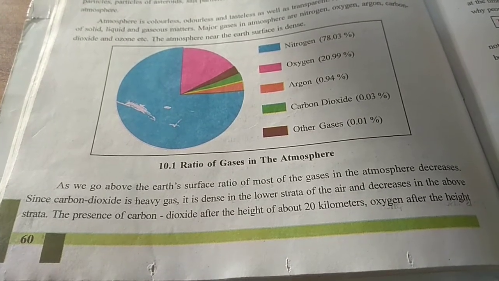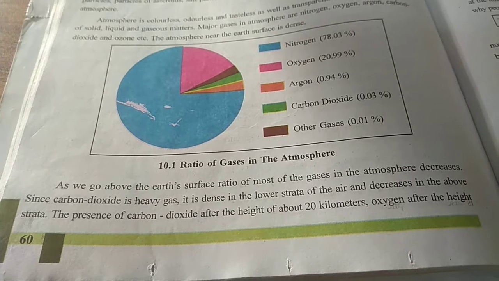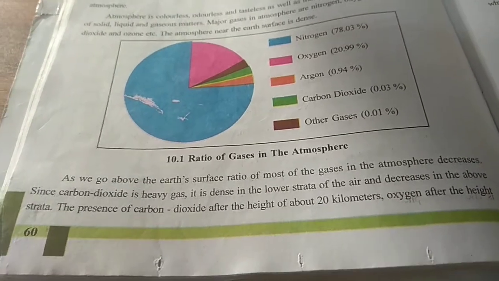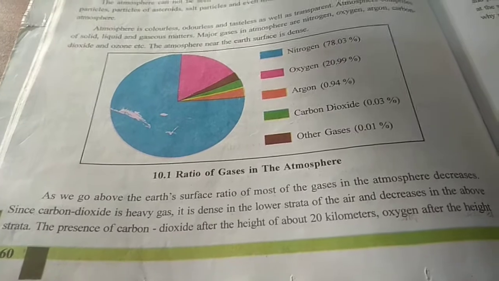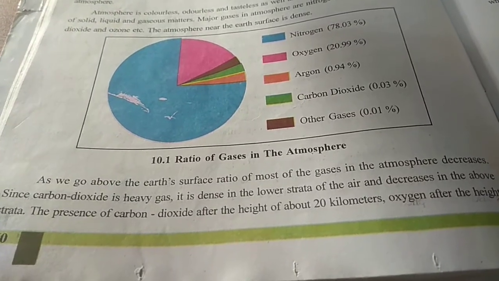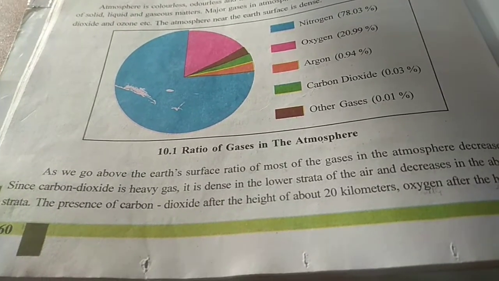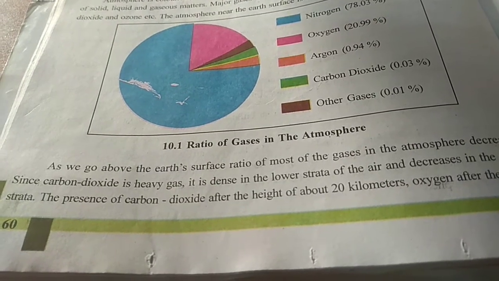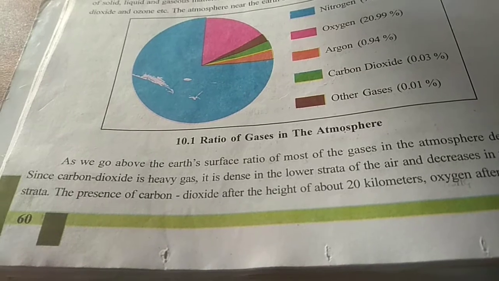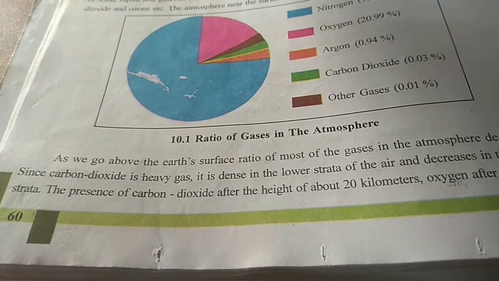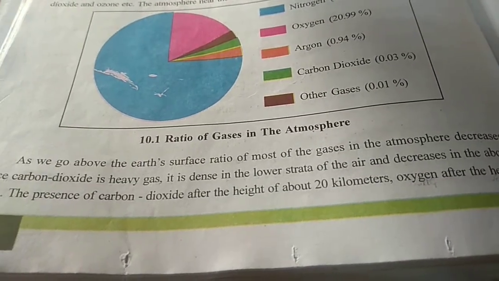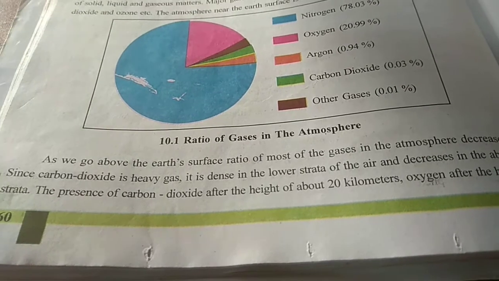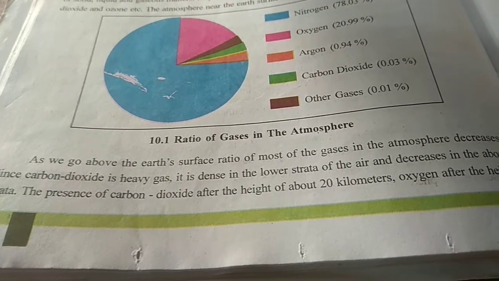Since carbon dioxide is a heavy gas, it is dense in the lower strata of the air and decreases in the upper strata. So in the lower part of the atmosphere, we find the maximum amount of carbon dioxide, and it decreases with the increase in height or increase in the strata.